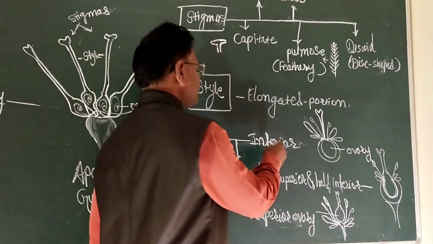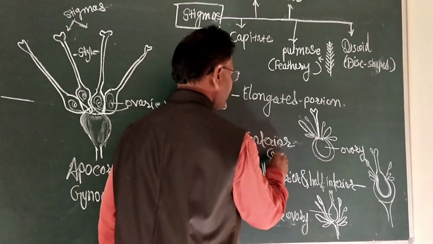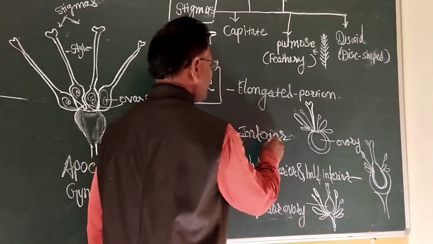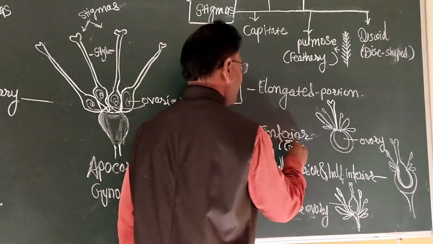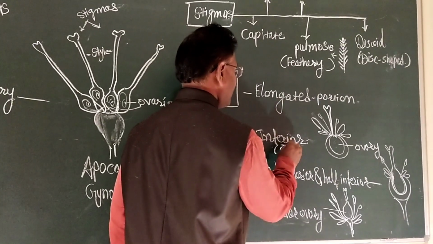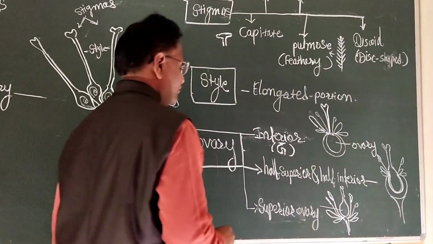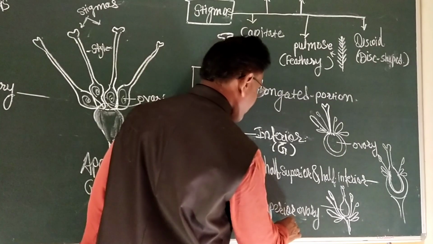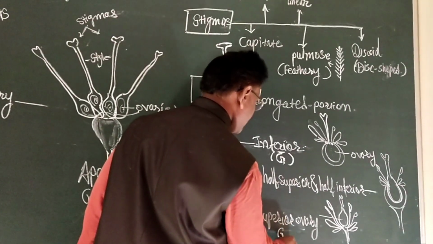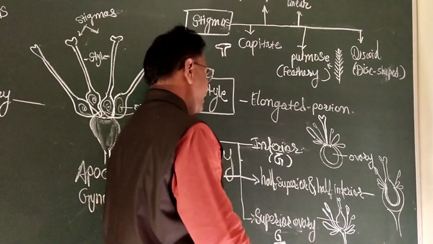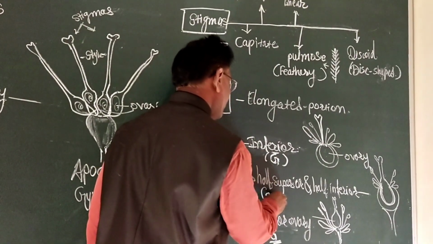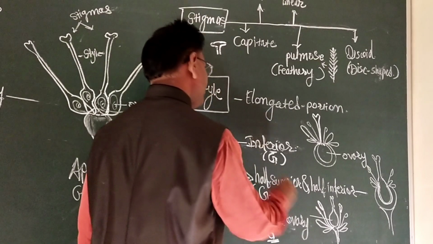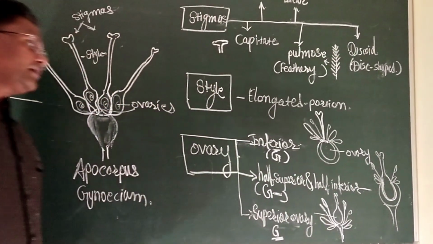It is denoted by a symbol. Inferior ovary is denoted by the symbol G with a hash. Superior ovary is denoted by another symbol, and this is the symbol for half superior and half inferior ovary.